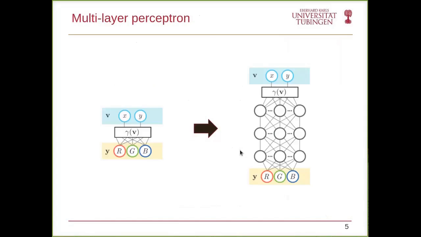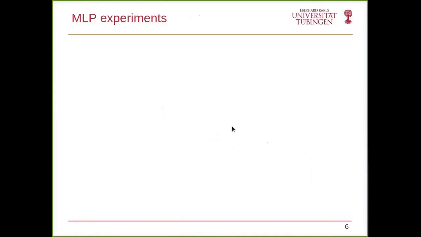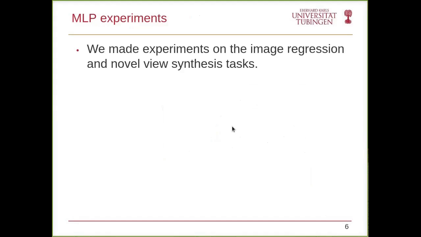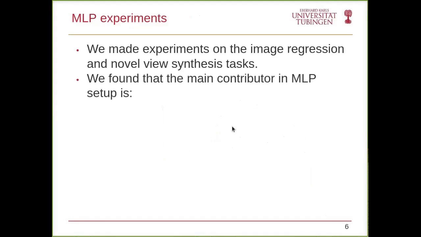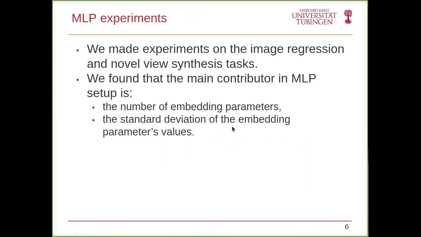Now that we saw that integer mapping gives superior performance in the perceptron case, we see if this generalizes to the multi-layer perceptron setup. So we made experiments on the image regression task again and the novel view synthesis. We found out that the main contributor in the multi-layer perceptron setup is the number of embedding parameters and the standard deviation of the embedding parameters values instead of the positions of the frequency itself.